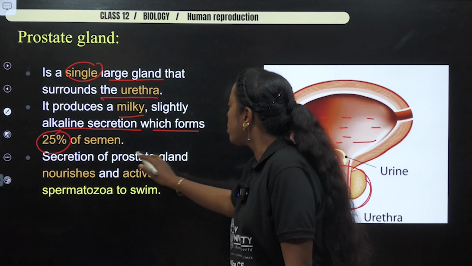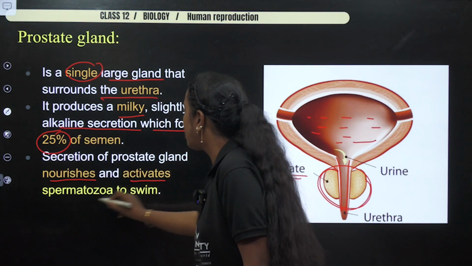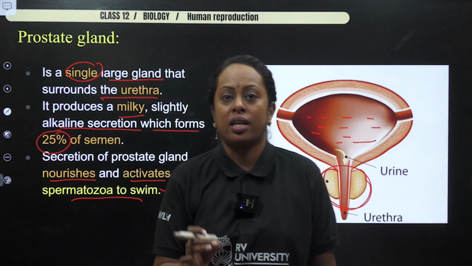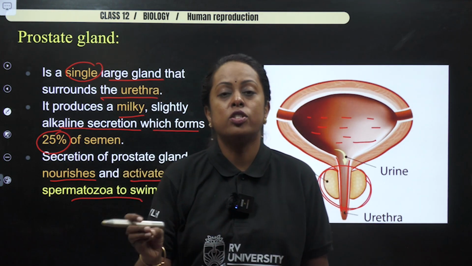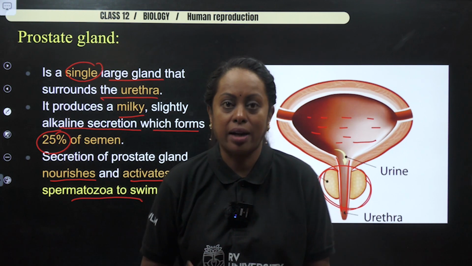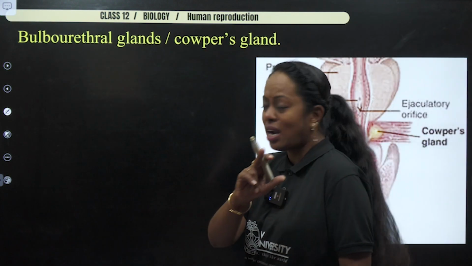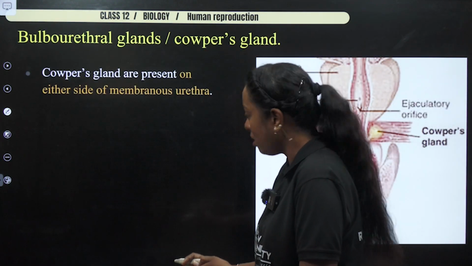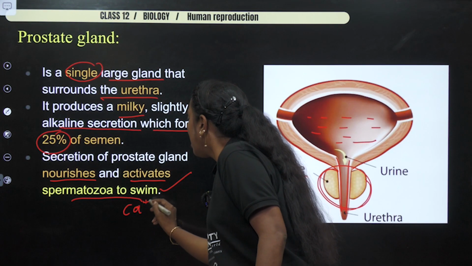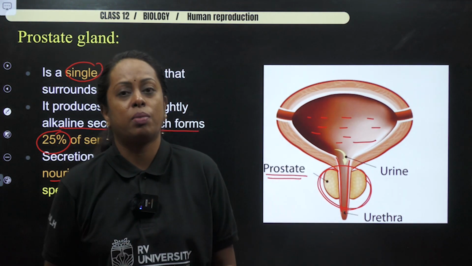Finally, the secretion of the prostate gland, what did it do? It brought about nourishment and activates the spermatozoon to swim. Now, this is very important. Name the secretion or the gland which brings about activation of the sperm in the female reproductive tract. Then your answer becomes the secretion of the prostate gland. And let us add one more point before we go to this slide. Let me go back. Let us also write there is presence of what? Calcium ions are also present. It's also very important. So just add that point.